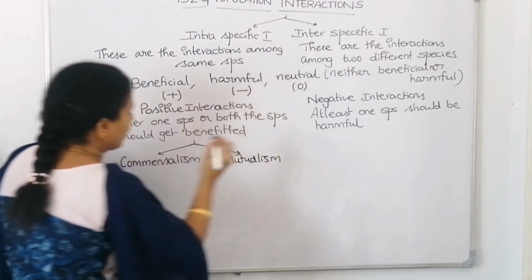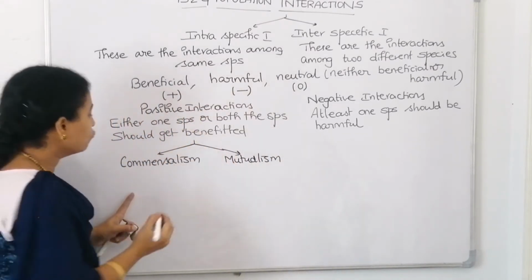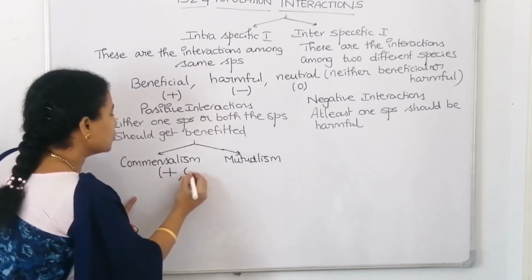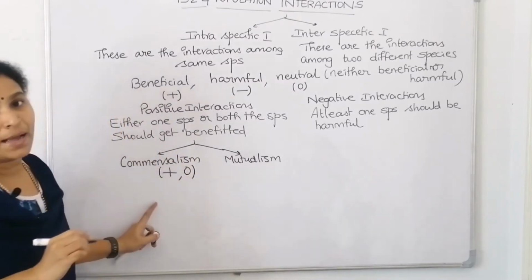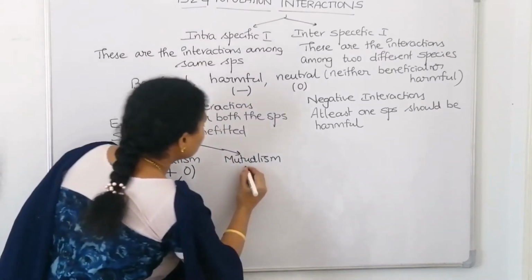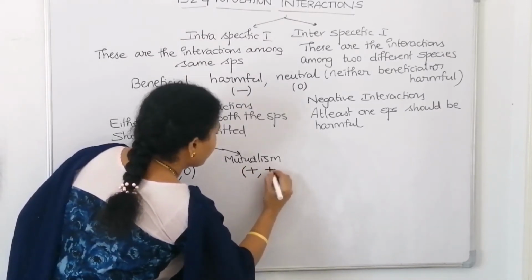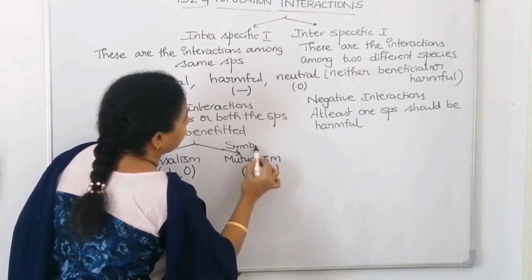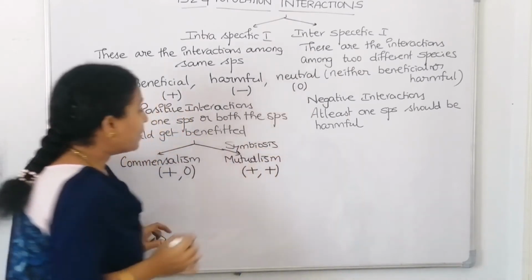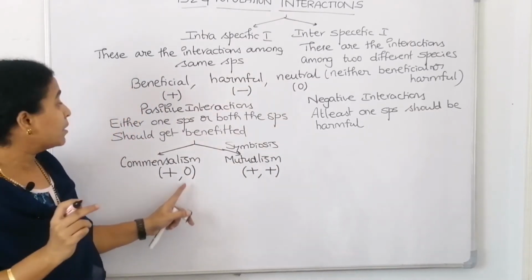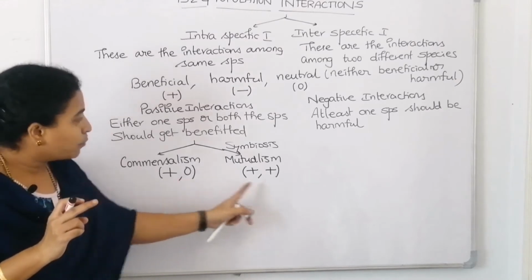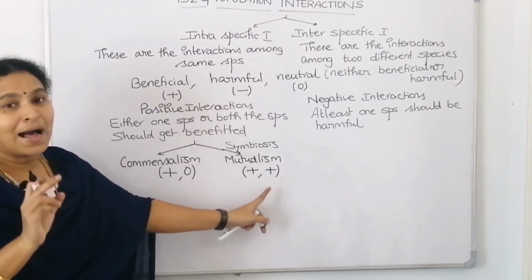As another example, in commensalism, if you have 2 species, one species gets benefited and the other species is neutral, neither benefited nor harmed. In mutualism, both the species are benefited. We can also call mutualism symbiosis. So, commensalism and mutualism are examples of positive interactions. In positive interaction, either one or both should be benefited. Harm should not be there.